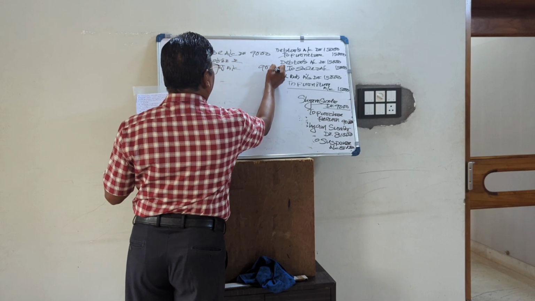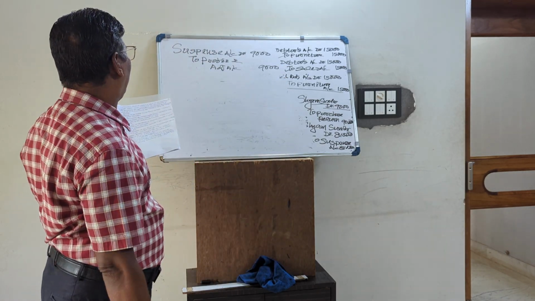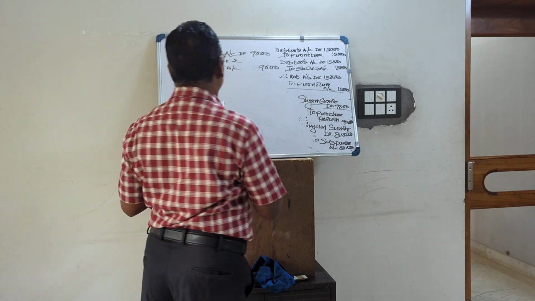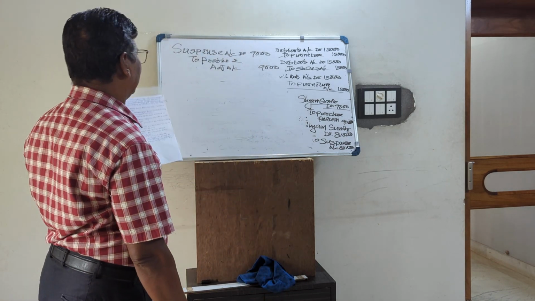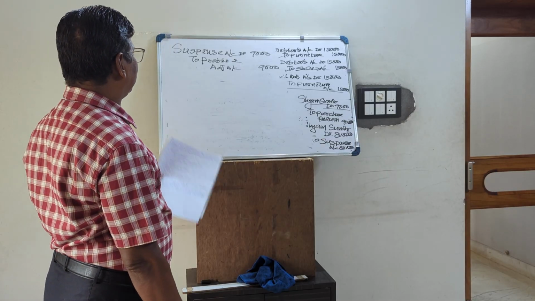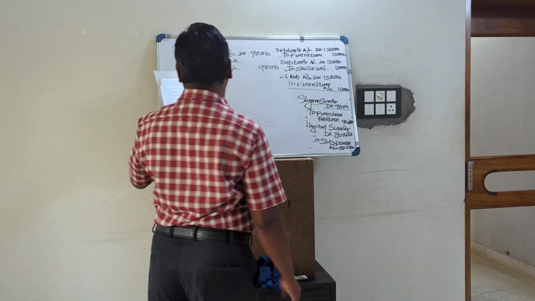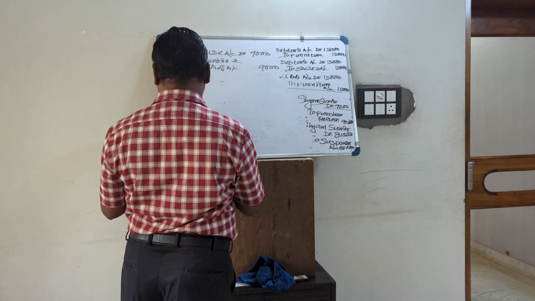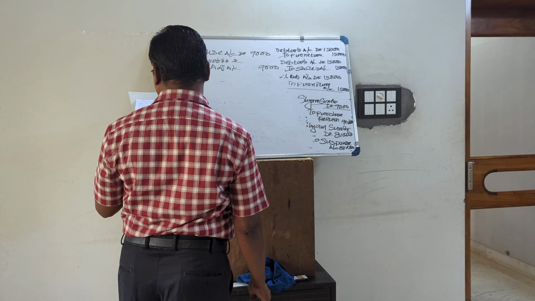So any error related to nominal accounts, that is, expenses or income, if the error is detected in the same accounting year, then it will be debited or credited to the respective expense or income account. As the error is detected in the next year, instead of those nominal account heads, we will debit or credit the profit and loss adjustment account. The total of bills receivable book, 15,000, left unposted.